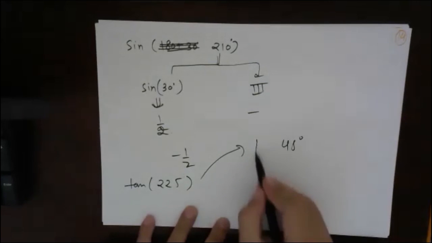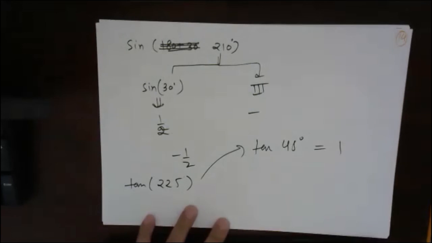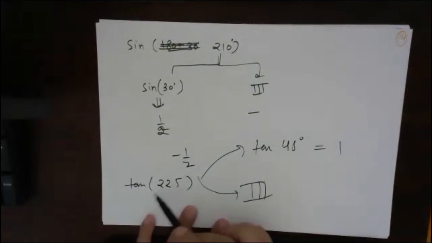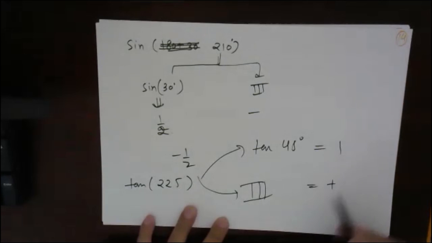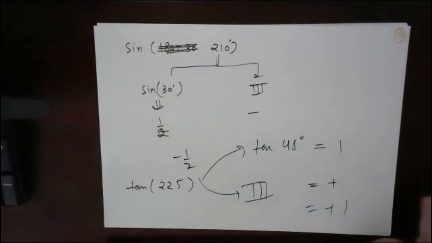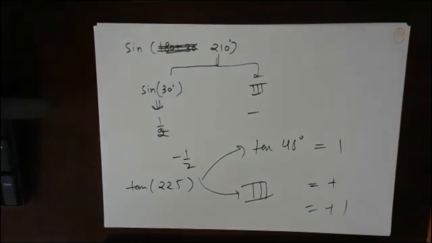Reference angle is 45 degrees. Tan of 45 is 1. What is the quadrant? This is in the third quadrant. Tan is positive in the third quadrant. That means positive. So what is the value? Plus 1. Simple as that. Everybody understood?